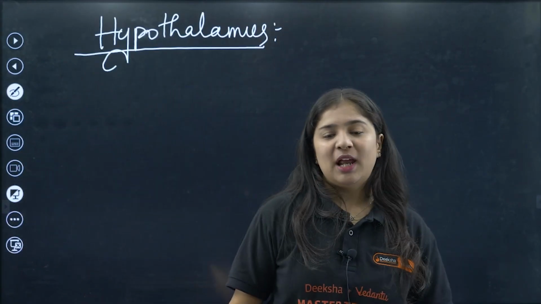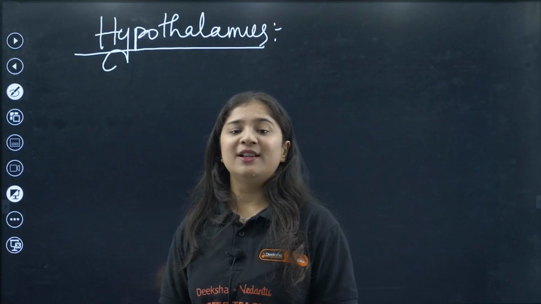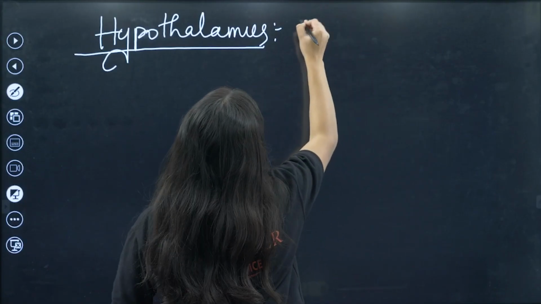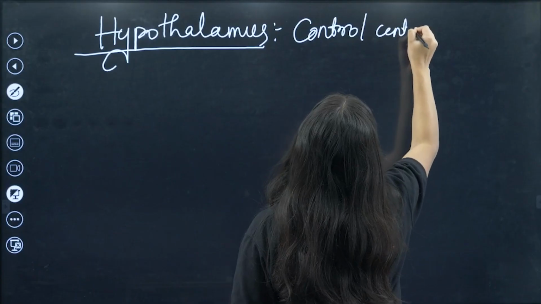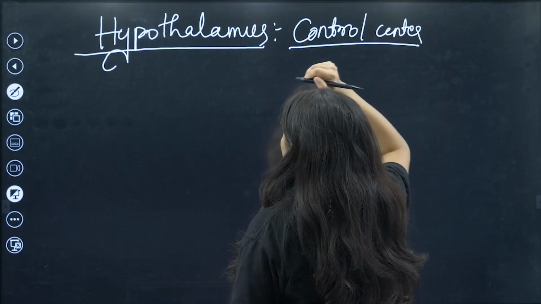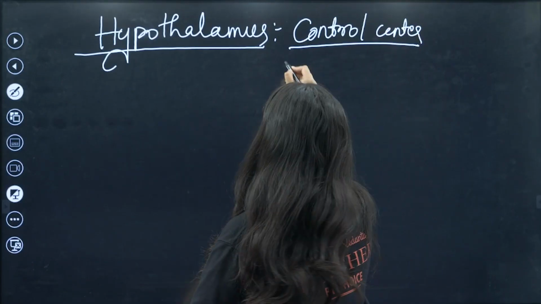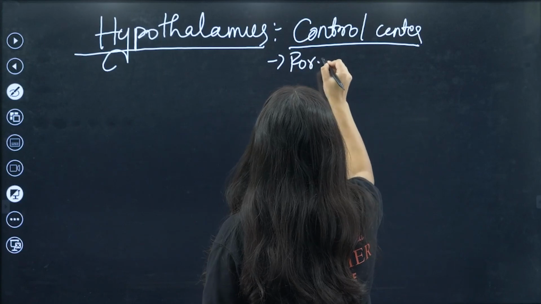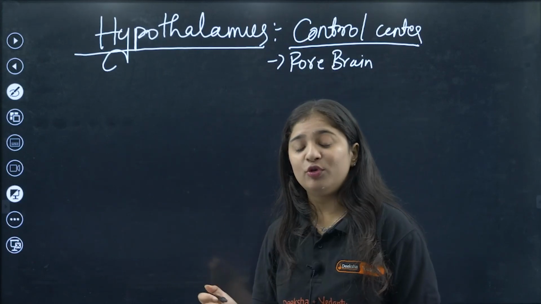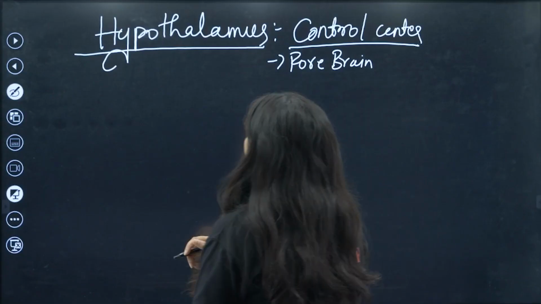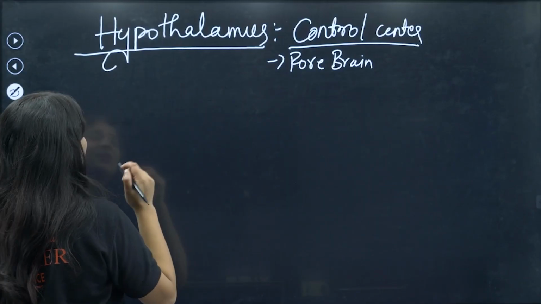So what is this hypothalamus? The hypothalamus is also called the control center. It is located in the forebrain. I already explained and showed you, right? What is the function of the hypothalamus?